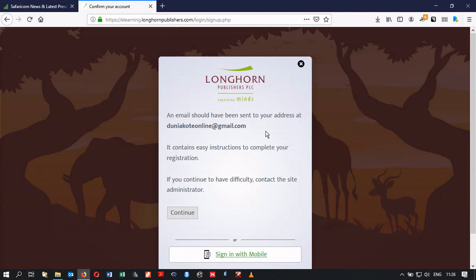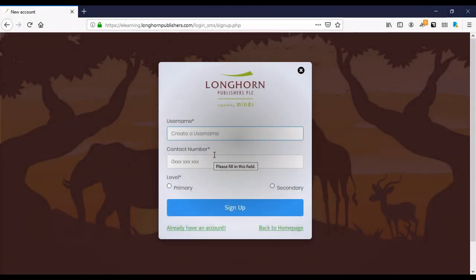To access it, you only need to go to the email that you provided, and you should see a link from Longhorn. If this does not work, you can also log in via mobile, which is actually my preferred method, and I'd recommend it as well. To do so, you will need to have your phone, with a number that works. So I'm going to start by selecting the level of education I would like to access, the level of content, and I'm going to type in a username. I'm typing in Tafakari because I can't have the same name as the account I had previously created.